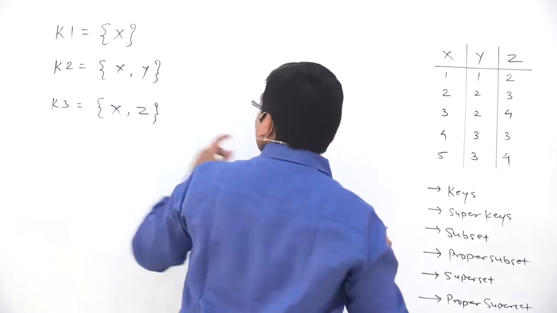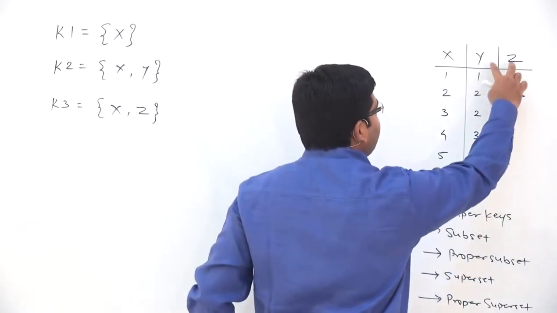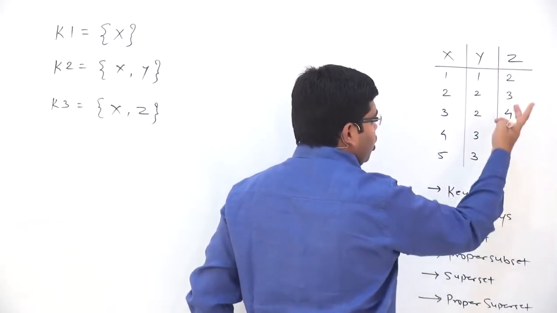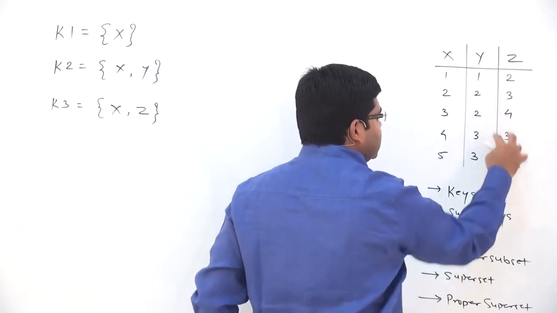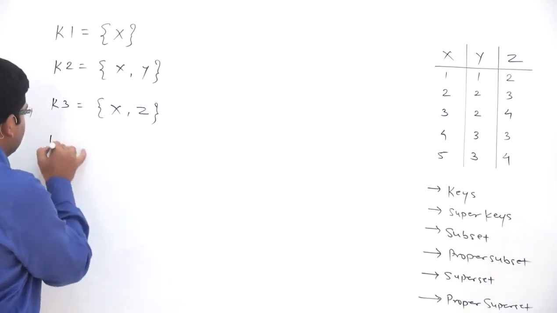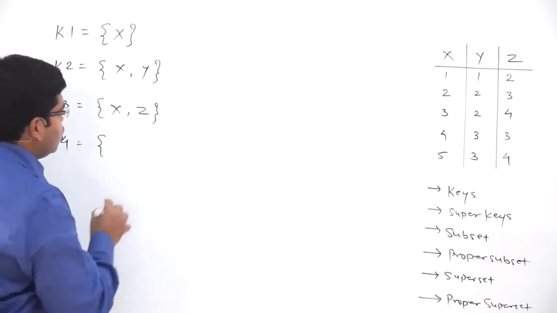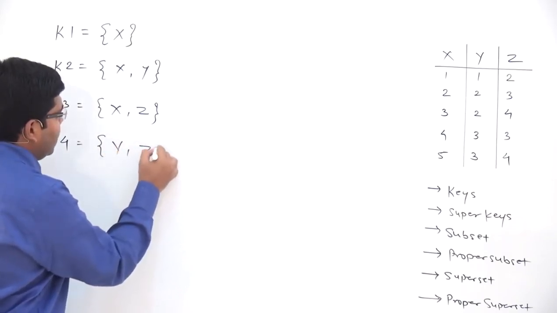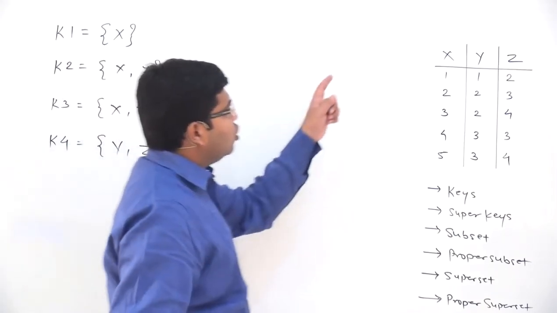So xy we have checked, xz we have checked. Now let us see whether yz is a super key or not. Again 1 2, 2 3, 2 4, 3 3 and 3 4. All the combinations are different, and therefore yz can be called a key. So that is the fourth key that we have discovered. So k4 is equal to y comma z.